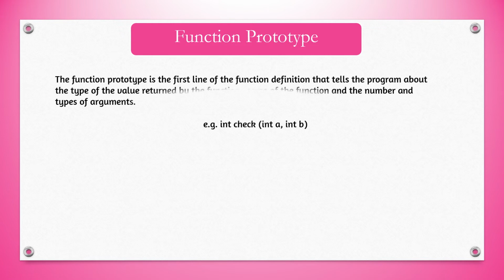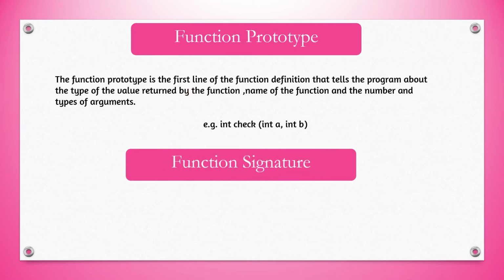We can see what is function prototype. Function prototype is the first line of the function definition that tells the program about the type of the value returned by the function and name of the function and number and type of arguments. Take this example check. The name of the function is check. It is accepting two integer values and returning an integer number. So the first line describes what is the name, arguments and return type, and it is known as function prototype.